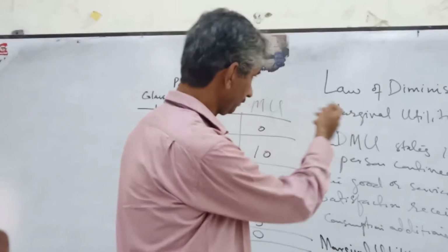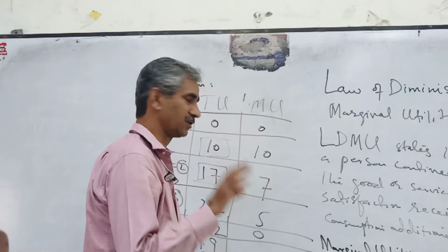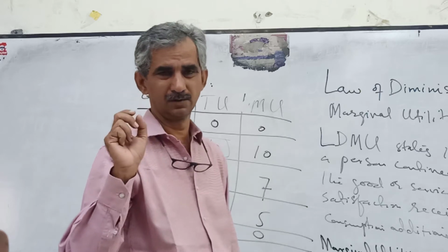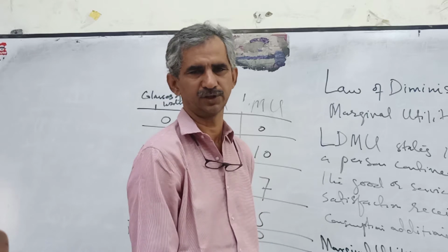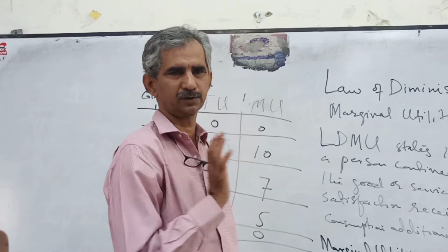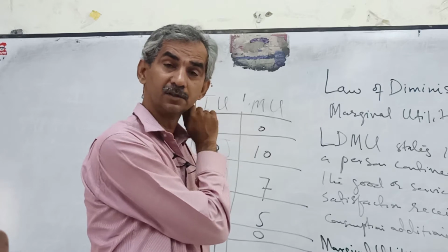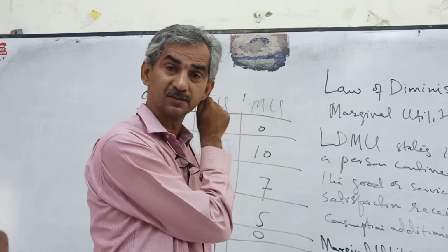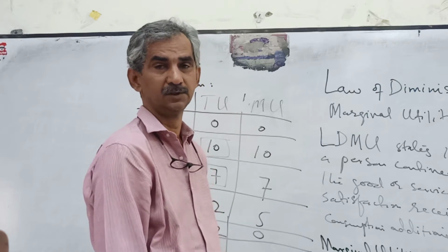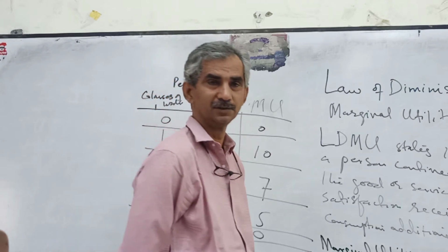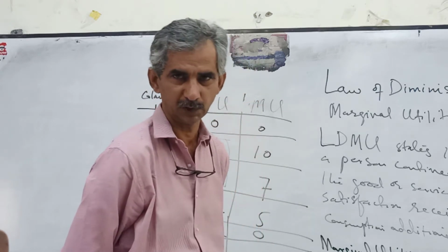The law of diminishing marginal utility does not apply with wealth. The more you earn, the more satisfaction you will receive. There are different limitations where this law does not apply. The law does not apply with wealth. The more you earn, the more satisfied you will feel. It does not apply with love. The more love you receive, the more satisfied someone feels.